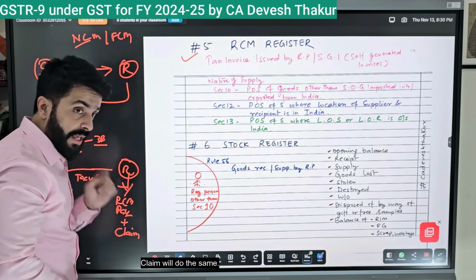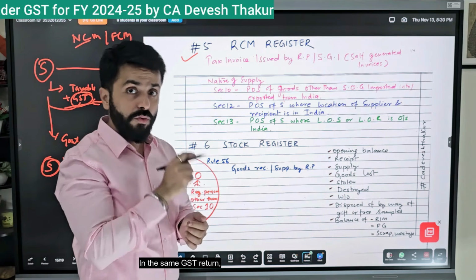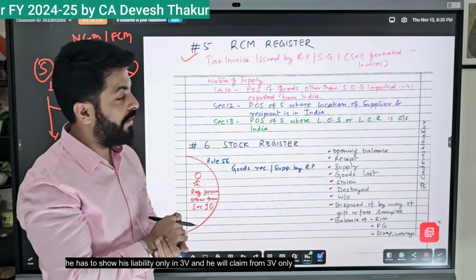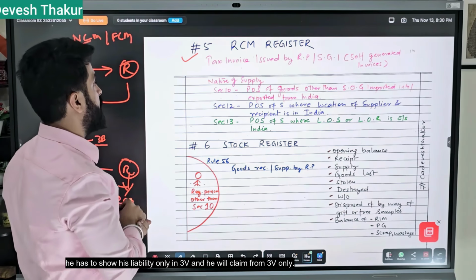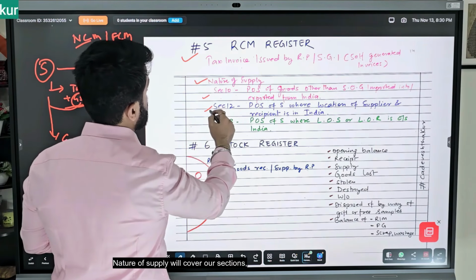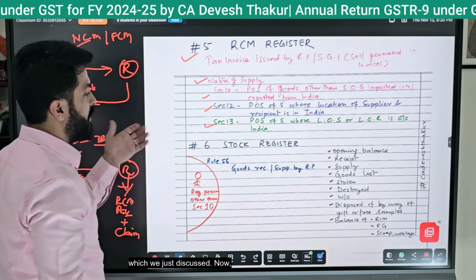Claim will do the same. In the same GST return, he has to show his liability only in 3B and he will claim from 3B only. Nature of supply will cover our sections, which we just discussed.